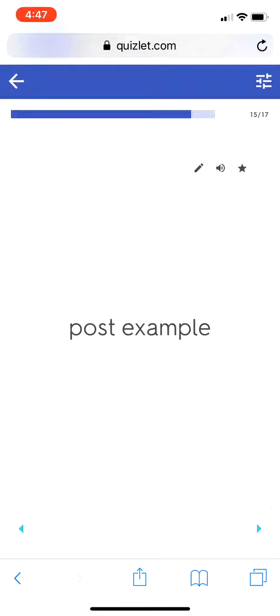An example of that is postpone. So when you postpone something, it means you cancel it and move it to a later date. So if I were to postpone class, I would cancel the class for the day and I would move that class to a later date. Or if someone was to postpone a party, they would cancel the party and move the party to a later date. Postpone.